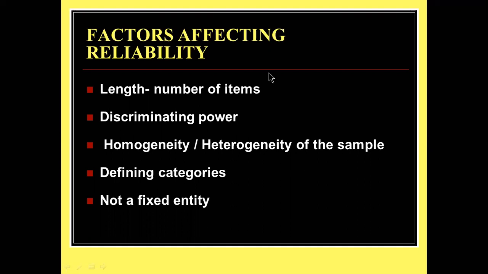Next one is not a fixed entity. In our research, we must know how many items we can keep. For example, to measure blood pressure, we usually have two different methods. One is the sphygmomanometer, the traditional apparatus. Another one is the digital apparatus. When you have multiple scales, or more rating scales or questionnaires, definitely that will affect our reliability. That is the not-a-fixed-entity factor.